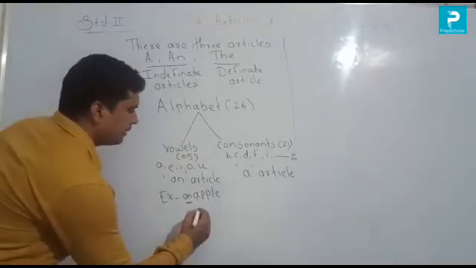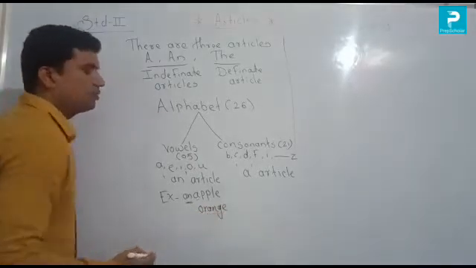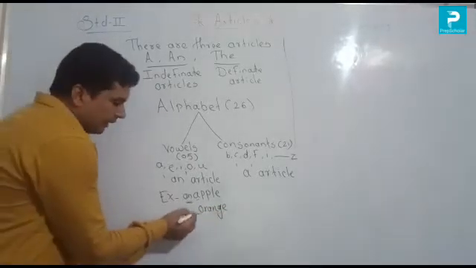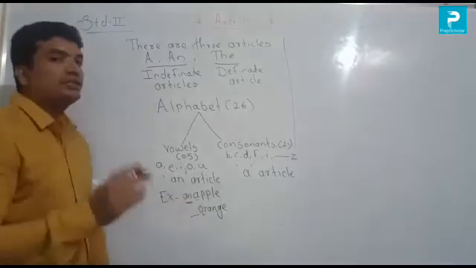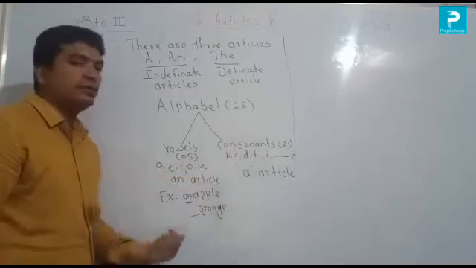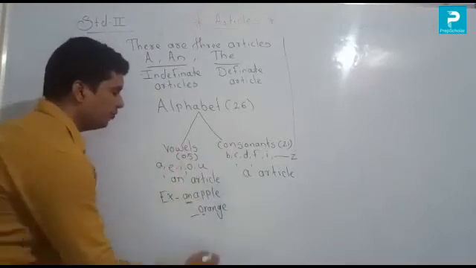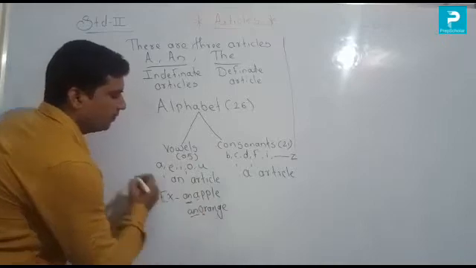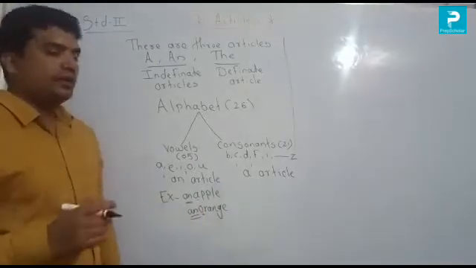Suppose the second one is orange. So you look at the first letter. The first letter is O. So is O a vowel or a consonant? O is a vowel here. A, E, I, O, U. So before a vowel we use the article an. Understood? So there is one rule here.